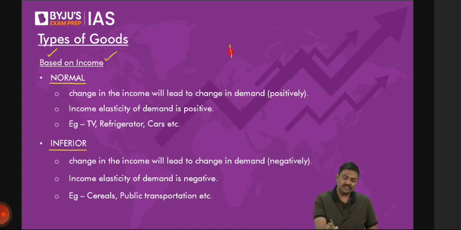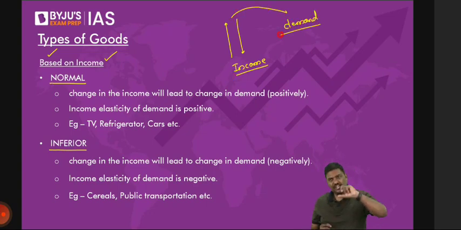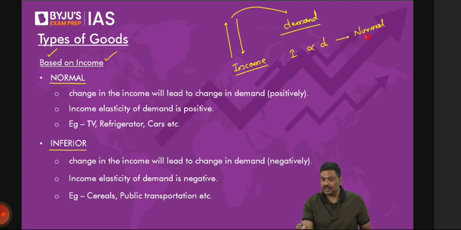Whenever income of the person changes, please understand this, it is based on income. Whenever income of the person changes, as a result of this change in the income, the demand for certain commodities in the market will also change. With the change in the income, demand will also change. But please understand, whenever the demand and income are directly related like this, these are called normal goods. And whenever income and demand are inversely related, these are called inferior goods.